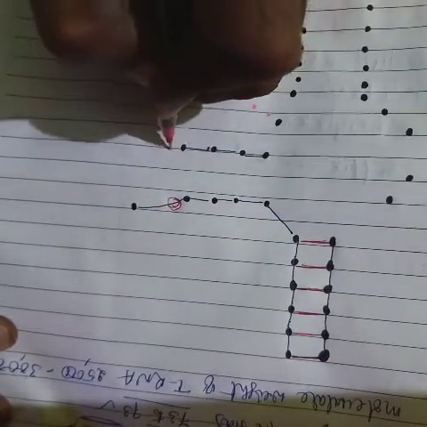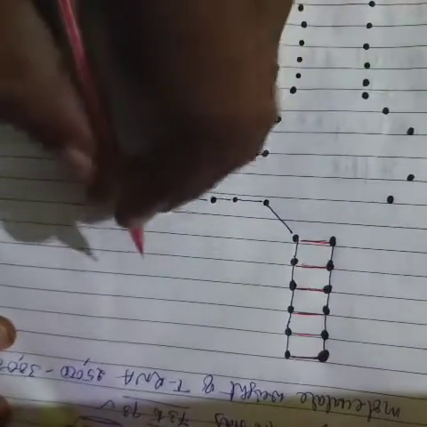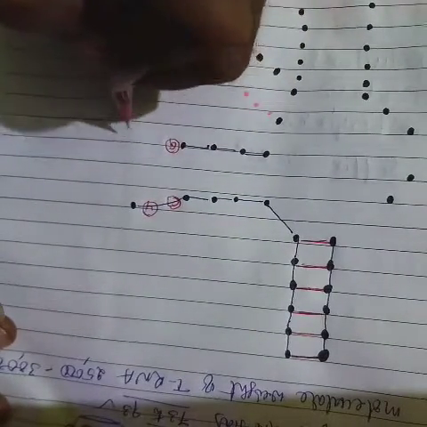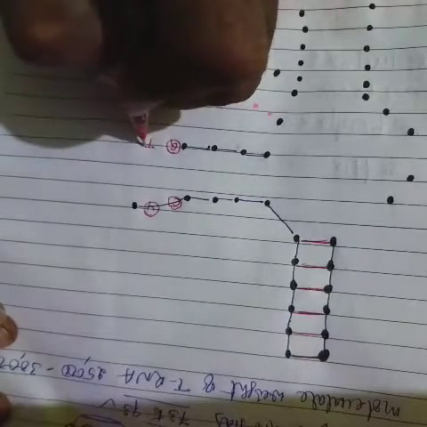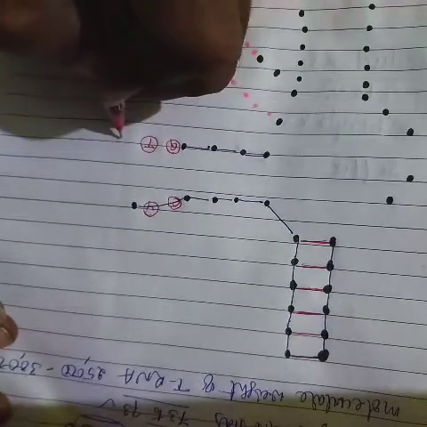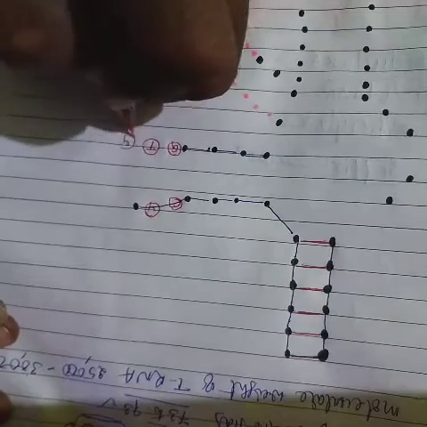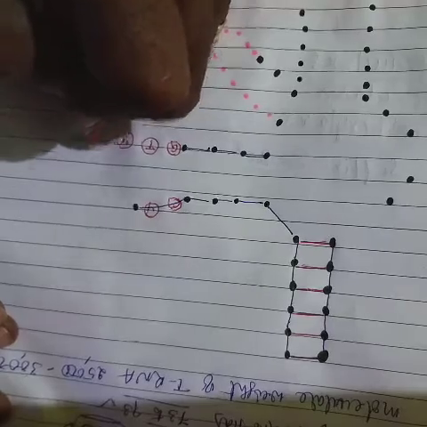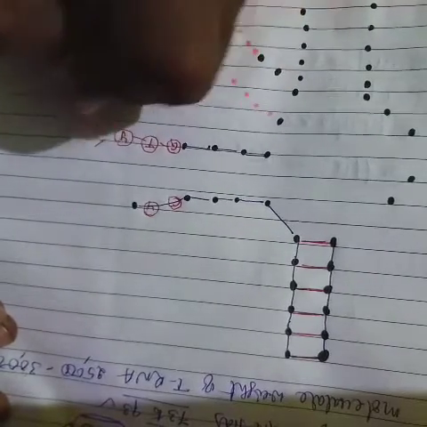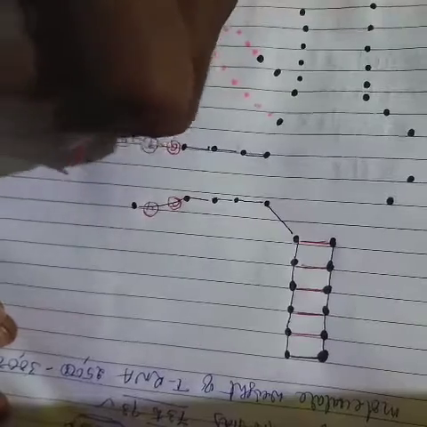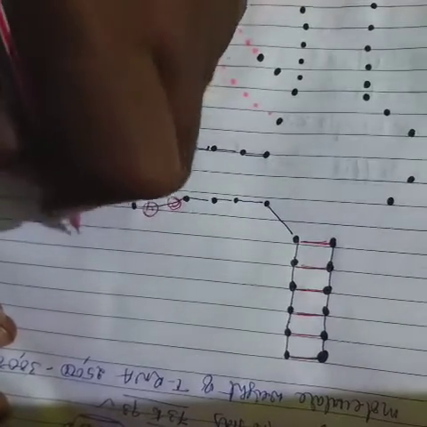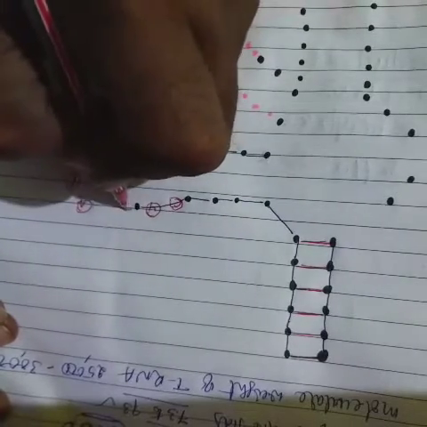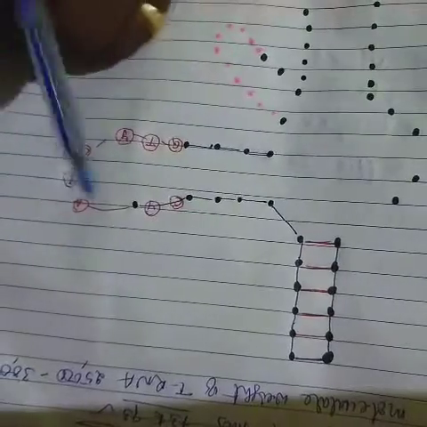So this structure contains cytosine, guanine, here Y, here thymine, Y, C, R, A.